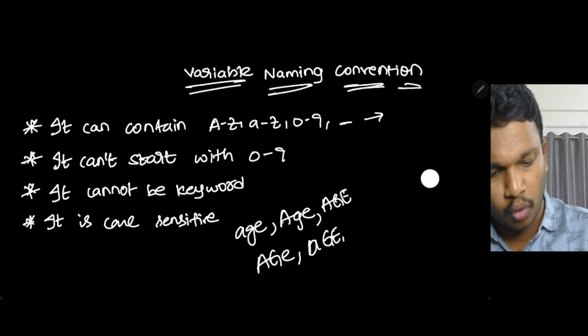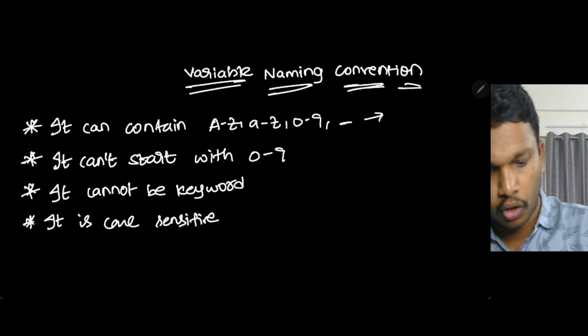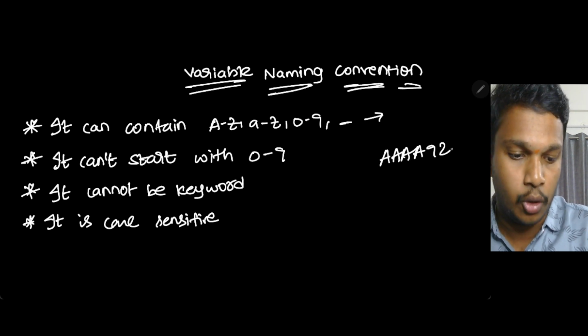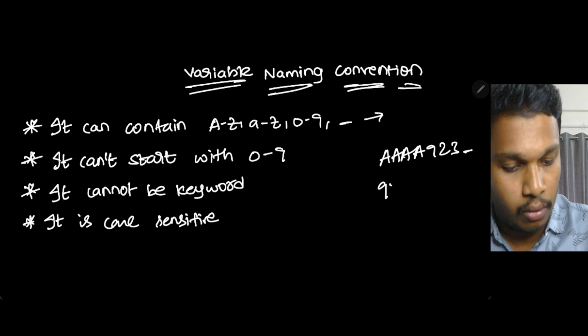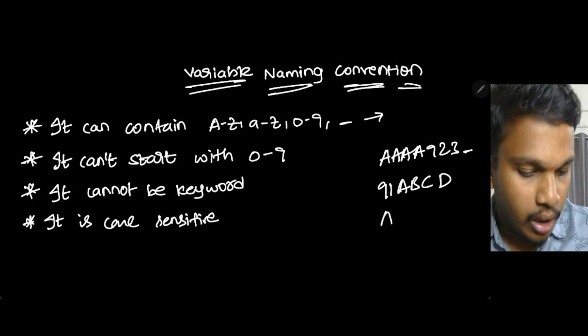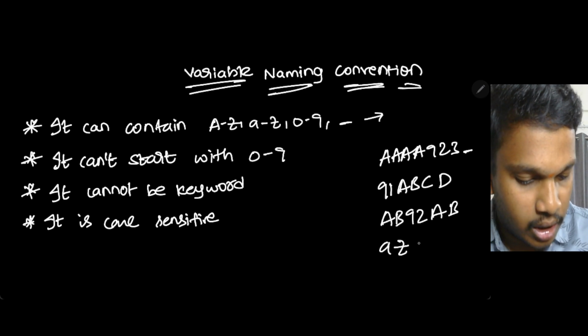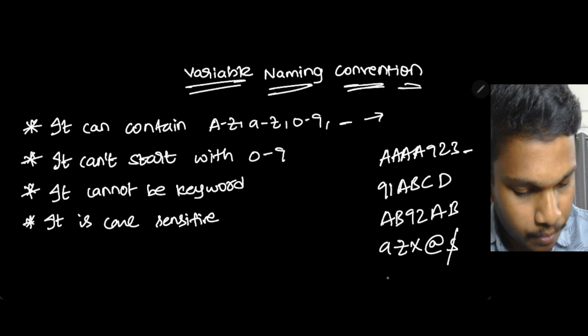Now I will give a small homework, a small assignment, just 5 minutes only. I think 5 minutes is also not needed. First, a923 underscore. Is it a variable or not? Next, 91abcd. Next, ab92ab. Next, small azx at the rate dollar and underscore.